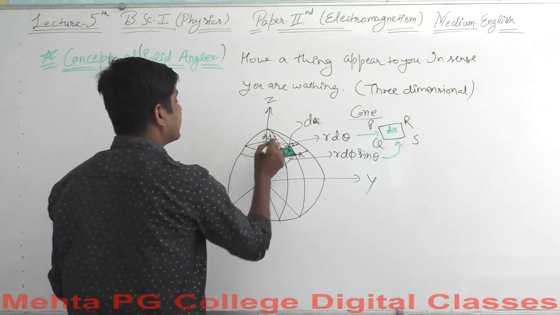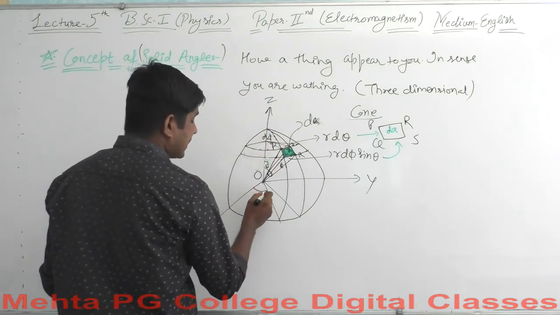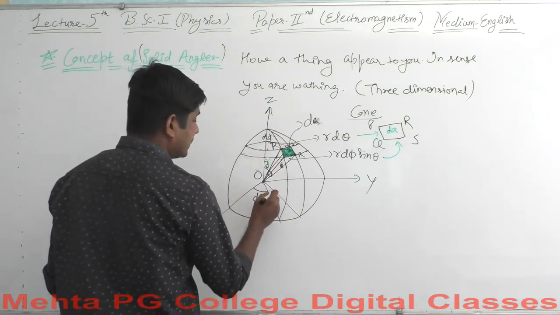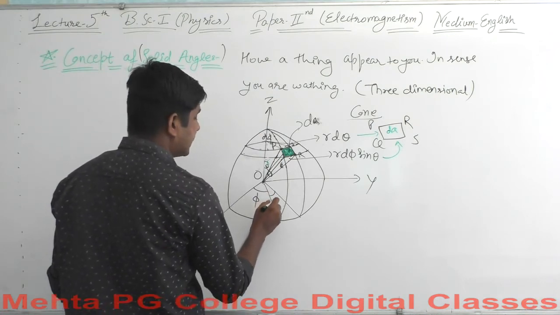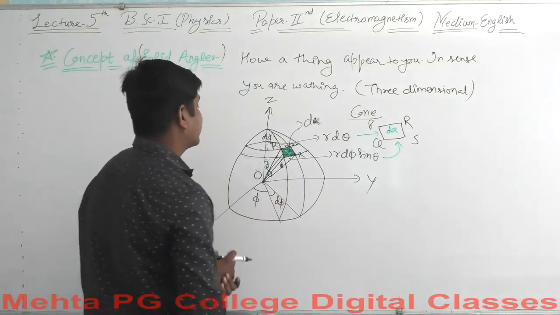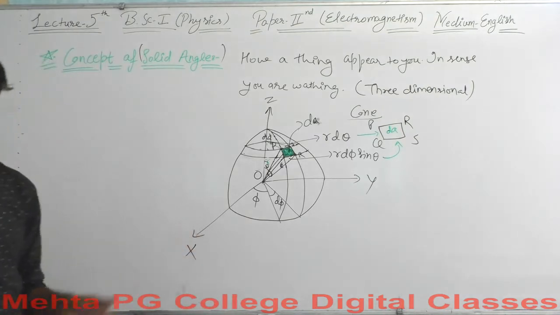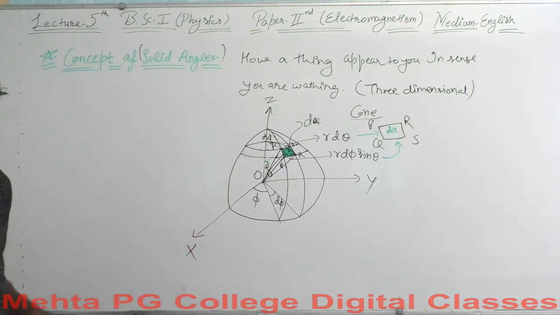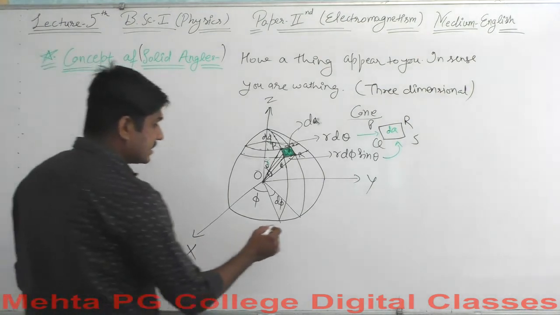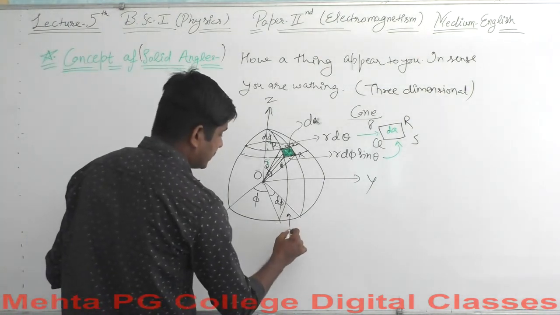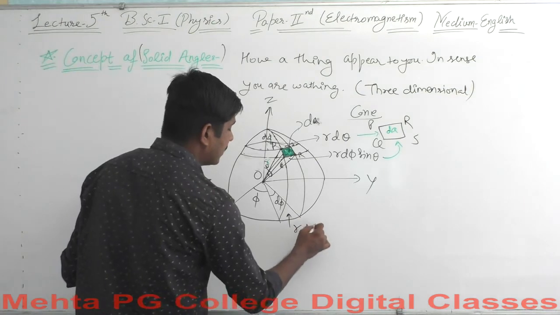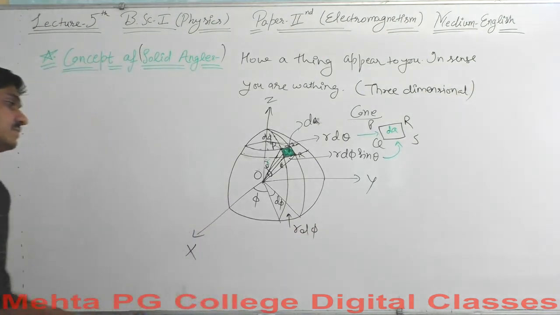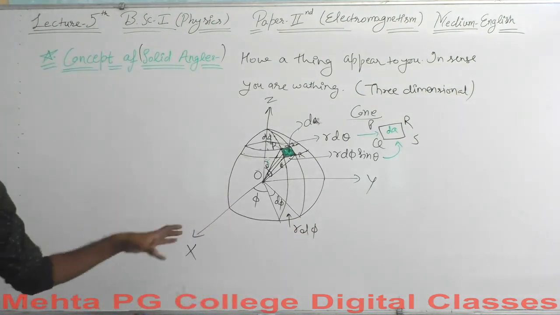Let's say these are making an angle phi, and this displacement is d phi. Okay, this is all we are supposed to go through, and now our calculation will take place, and this surface which is forming here is r d phi.